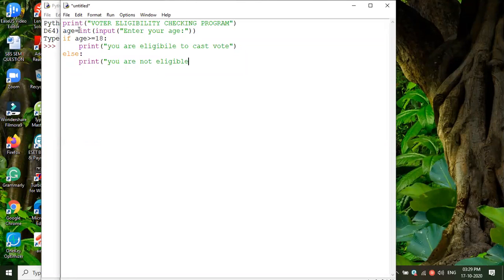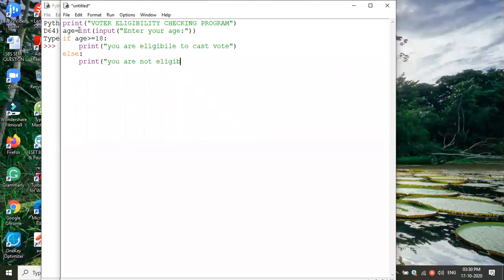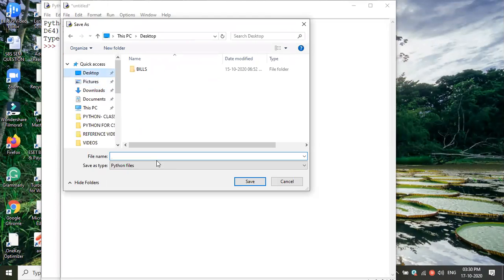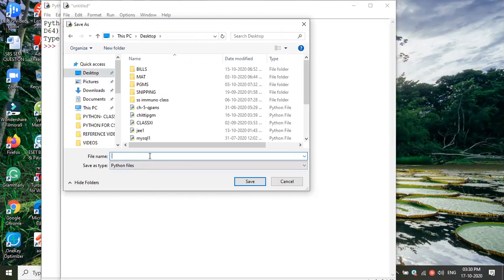You got it? Yes, sir. Okay, fine. So this was the program to check it. I will save this program on the desktop. It is a sample, sample 1.11.py. I'm just saving it.